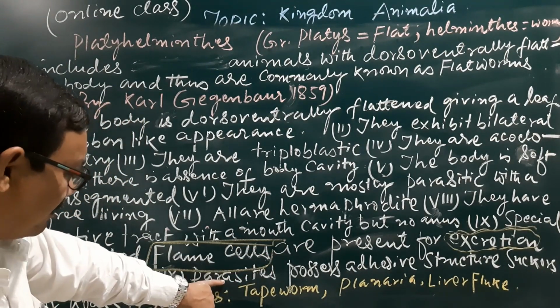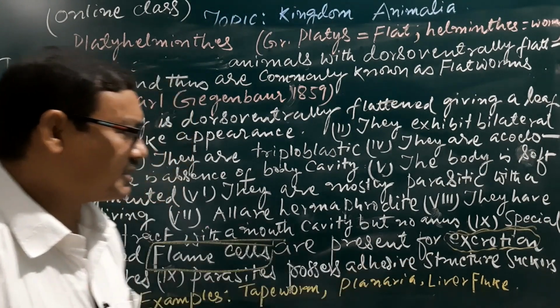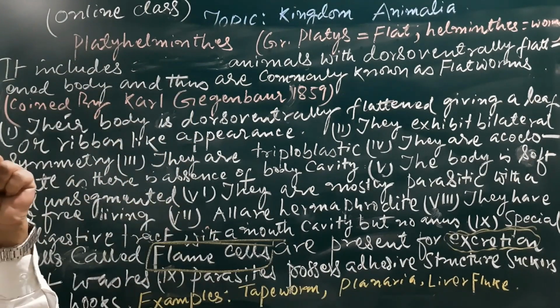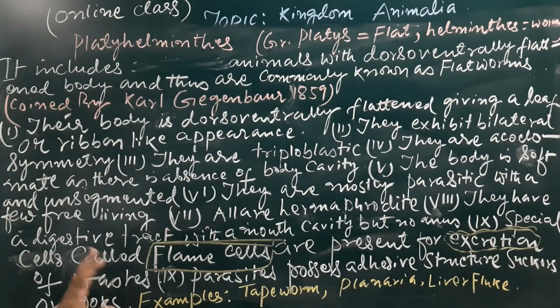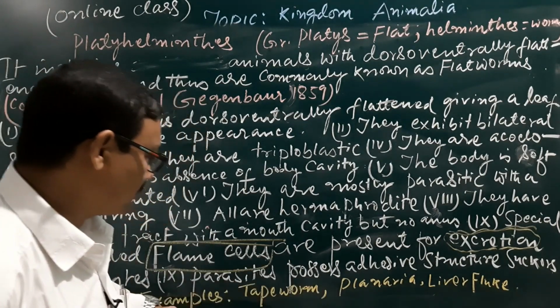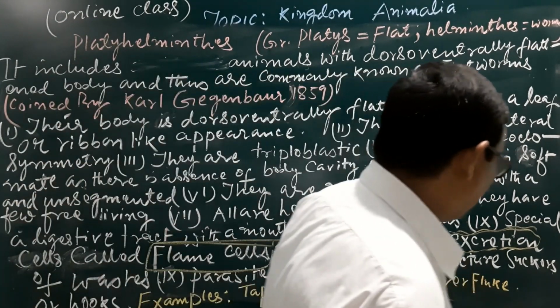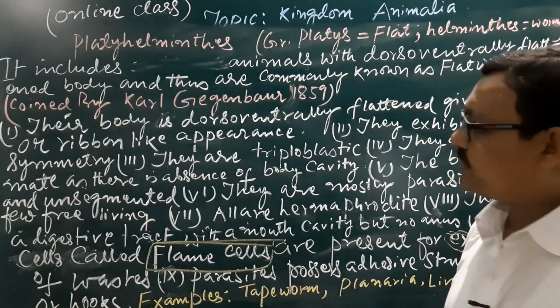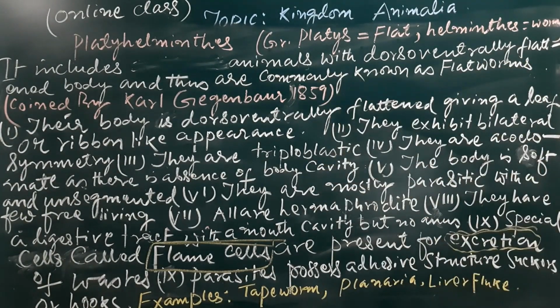The parasites possess adhesive structures, suckers and hooks, for holding on. Examples are tapeworm, planaria, and liver fluke. In this way we have finished Platyhelminthes.